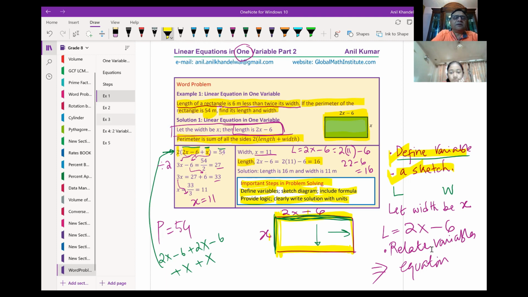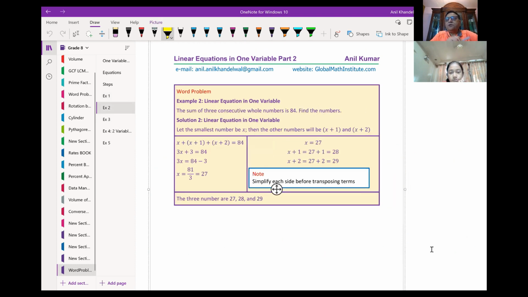Now let's take up another example. Is this absolutely clear? Okay, example 2. Example 2: the sum of three consecutive whole numbers is 84. Find the numbers. Now, once you read the question, tell me, what are consecutive numbers? Do you know?